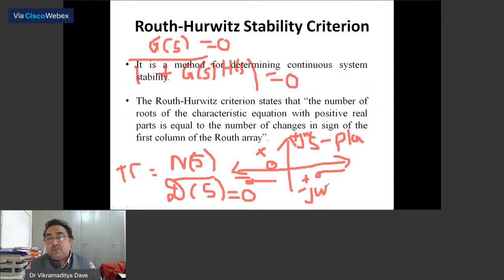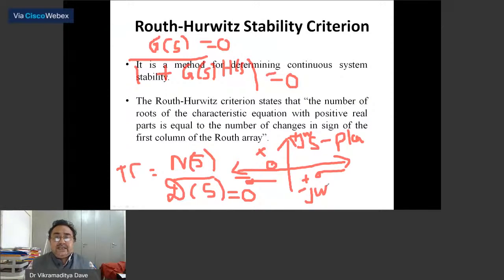Now one condition is that the poles should lie on the left hand half of the S plane in order for the system to be stable. So keep in mind that for the system to be stable, the poles should lie on the left hand half of the S plane. Definitely you will ask, sir, why are we going for Routh Hurwitz criteria? We should just solve the characteristic equation and determine the poles.